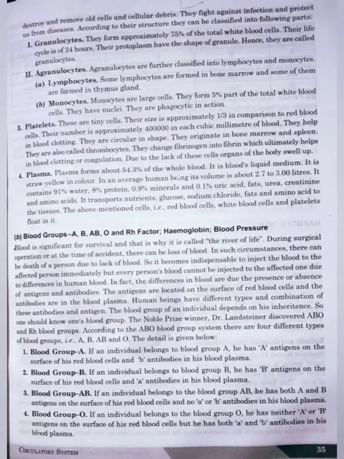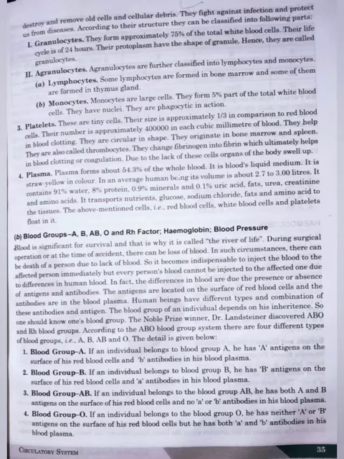And agranulocytes are of two types, that is, lymphocytes and monocytes. Lymphocytes are formed in the bone marrow, and some of them are also formed in the thymus gland, whereas monocytes are last cells and they are phagocytic in action. Next is platelets. They are tiny cells and they help in blood clotting. And plasma is the blood's liquid medium. It is a straw yellow color fluid and it transports nutrients, glucose, sodium chloride, fats, amino acids to the tissue.